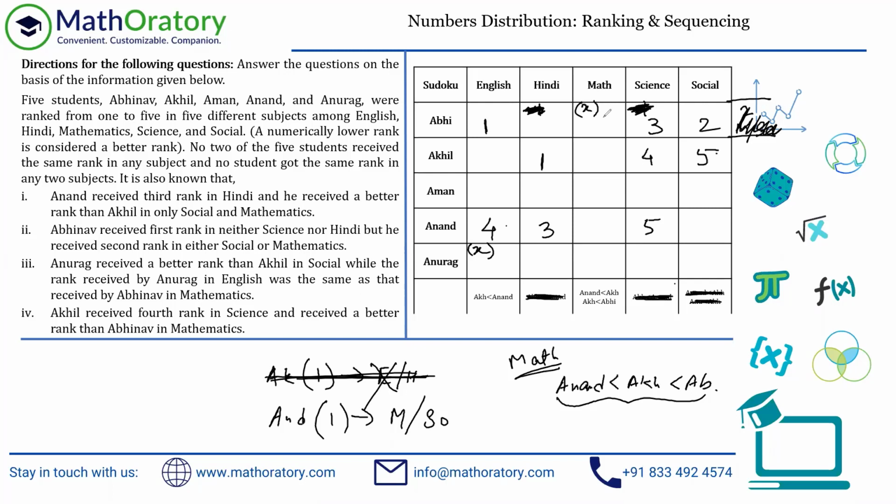So let me repeat that. You have this X out here. Look at this row, because this column anyhow doesn't have any more entries. So 1, 2, 3 are all off, so X cannot be 1, 2, 3. And because of this column, X cannot be 4 as well. So X has to be 5, right? So this has to be 5 and this has to be 5. So you can take this part off as well. This is what we obtain. And obviously in Abhi's column, everything is filled out except for 4. Just put that 4 here.